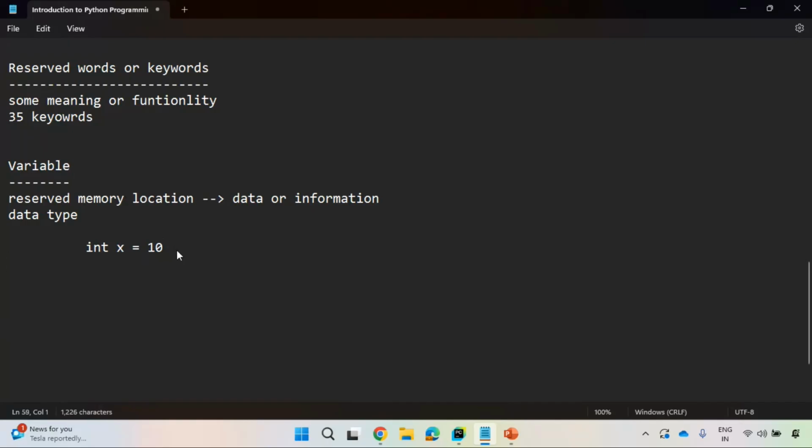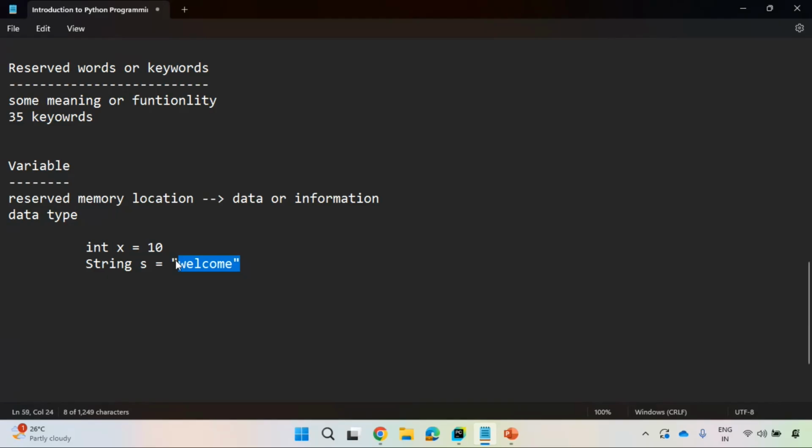If I specify string, s equal to welcome, I can only store string data, not integer data. You need to declare the data type of a variable, then you can store only that type of data, not any other type. So inside this variable, I can't store this string data, and inside this s variable, I can't store this integer data. Very important observation it is.